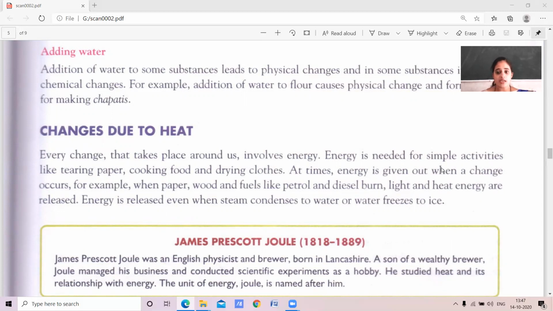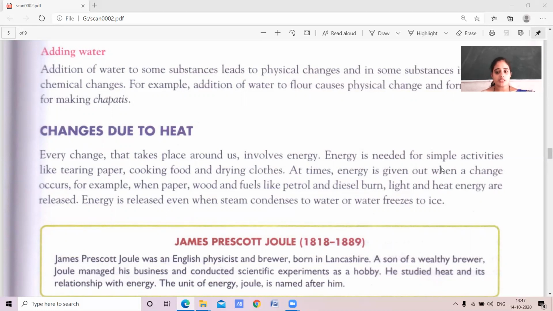At times, energy is given out when a change occurs. Example, when paper, wood, or fuel like petrol and diesel burn. Burning of petrol, diesel, wood, paper and other substances releases light and heat.